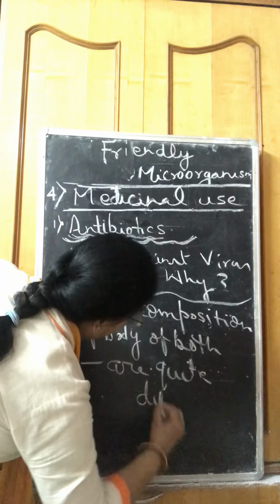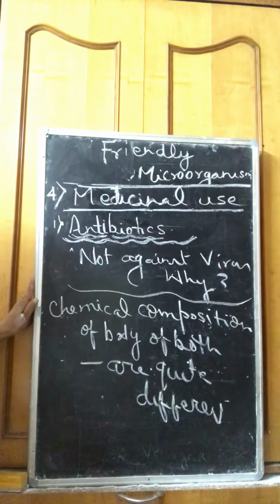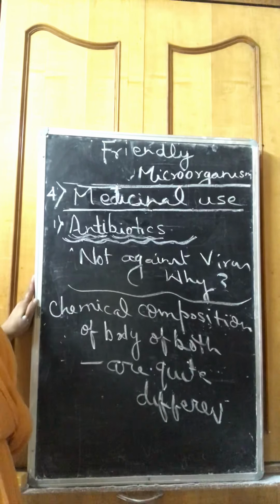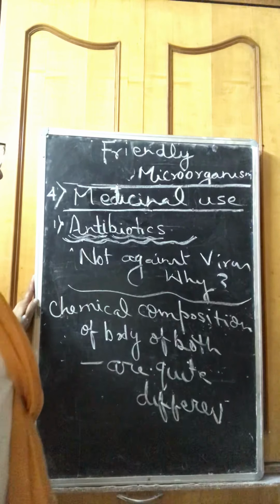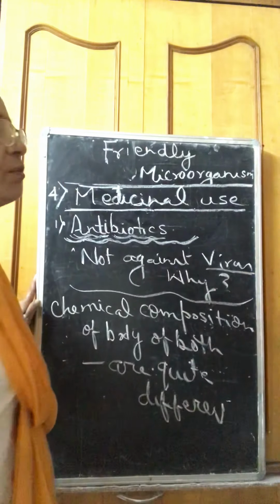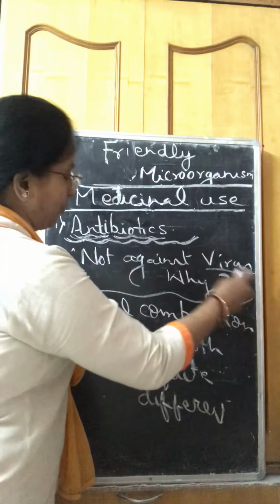That means in bacteria, a cell wall is present in the cell. The cell wall consists of cellulose, whereas in the case of a virus, there is no cell wall. Its body consists only of lipid and protein.